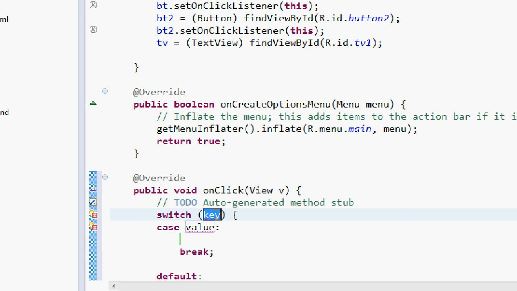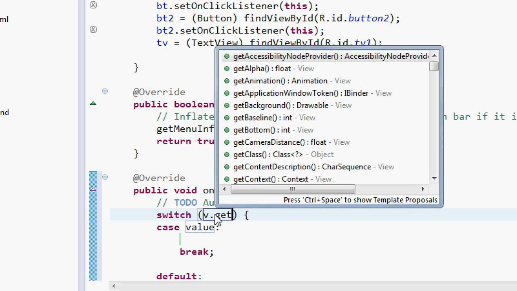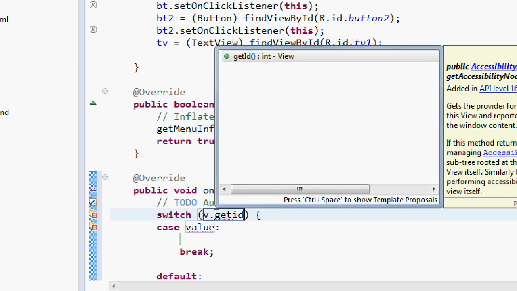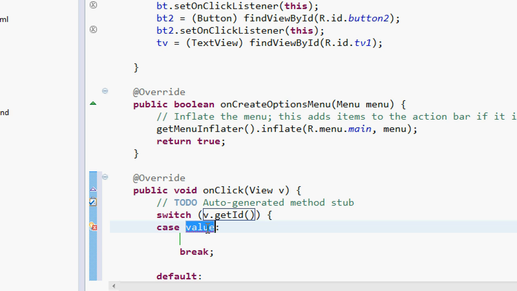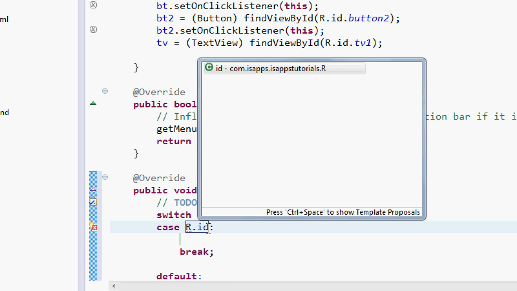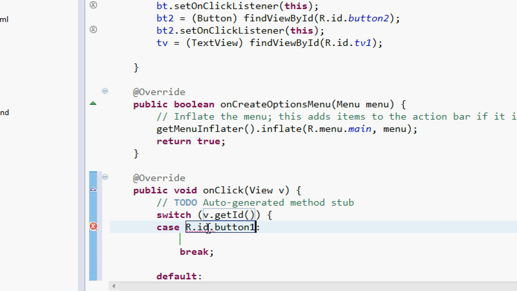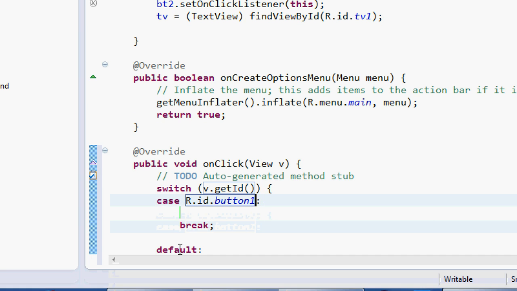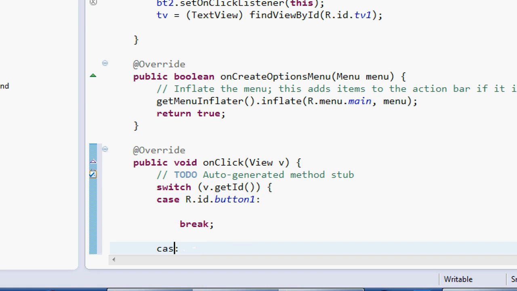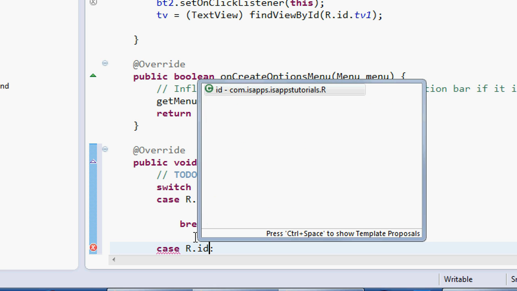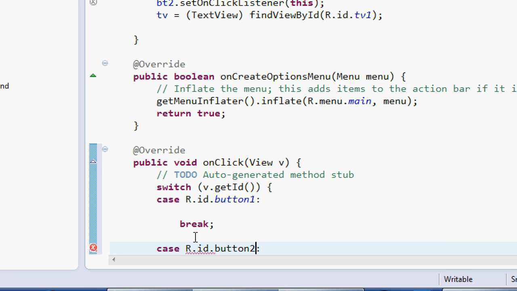For the key I'm going to hit v.getId quickly, and for the first case it is going to be R.id.button1, and for case 2 it's going to be R.id.button2.